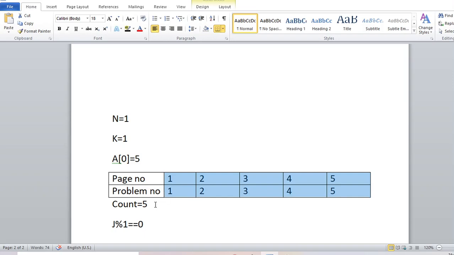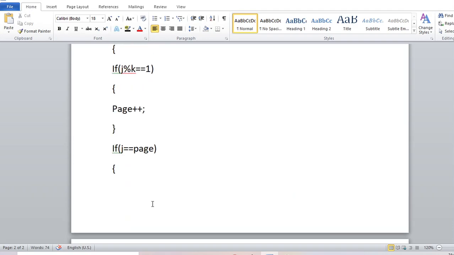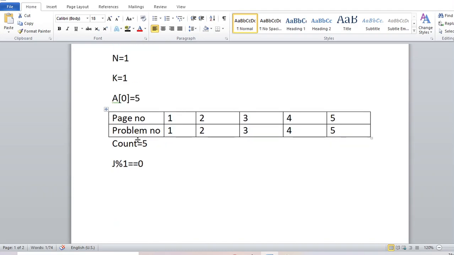So there will be 5 special problems in total. But if I use this if condition, j mod k is 1, here j will be anything but k will always be 1, and this value will always be 0.